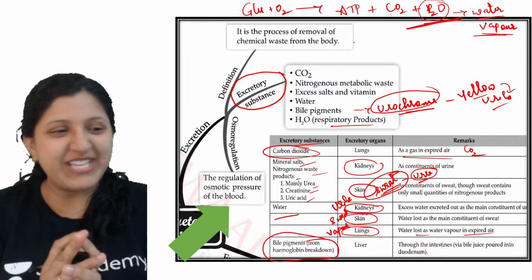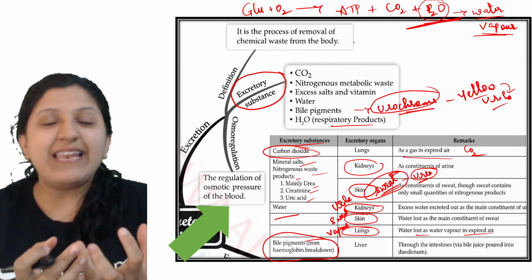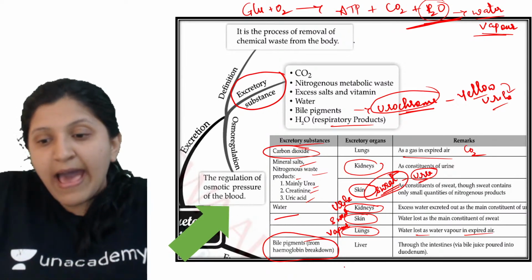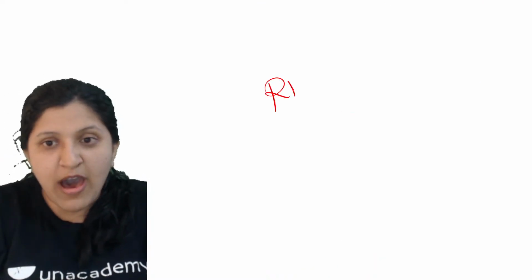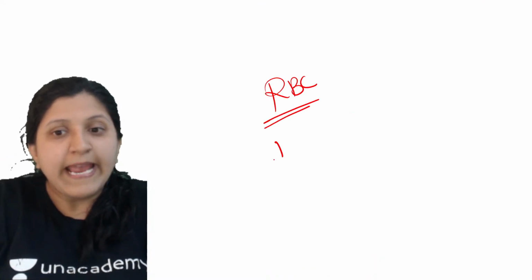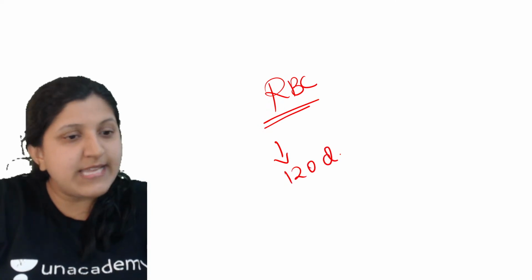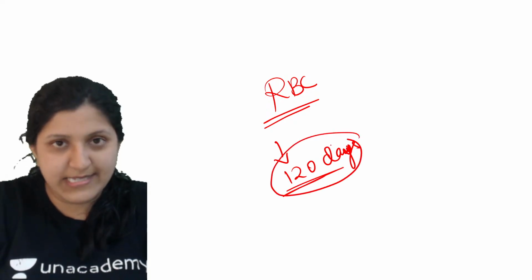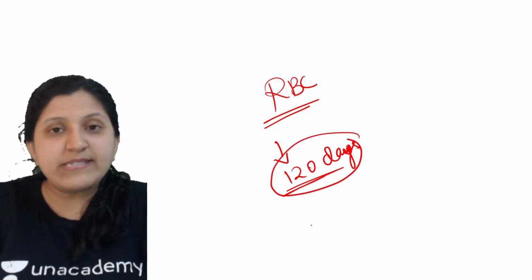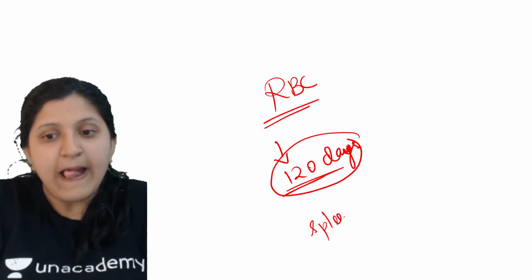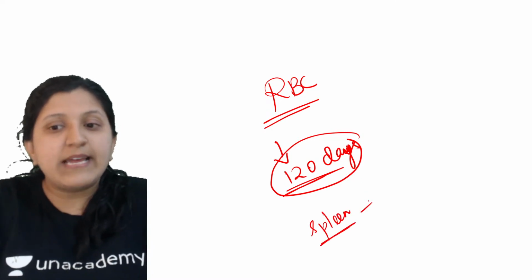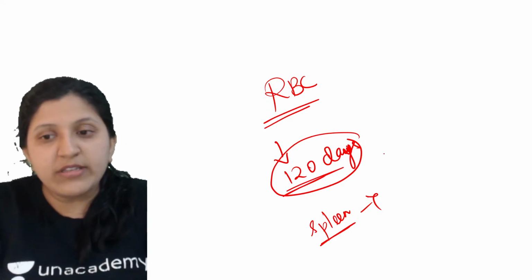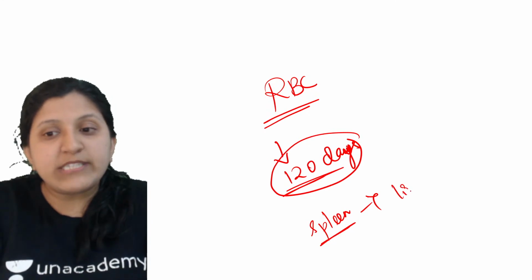Okay, I'll mention this. Basically the hemoglobin is getting broken down as the RBCs are there. So what is the RBC lifespan? It is just 120 days. After these 120 days are done, the RBC goes to the spleen, and in the spleen the dead RBC is further processed and then taken to the liver.